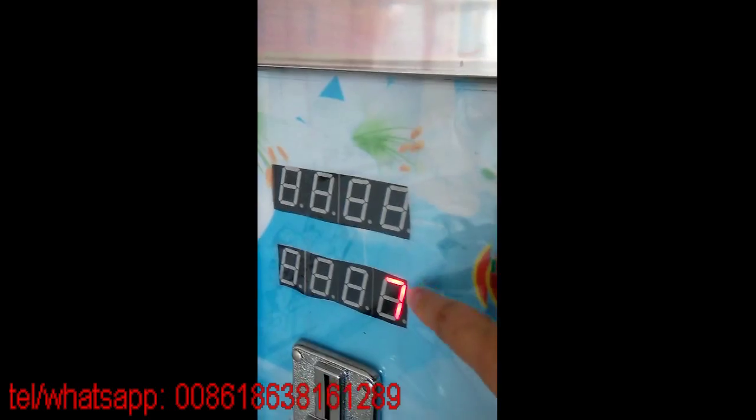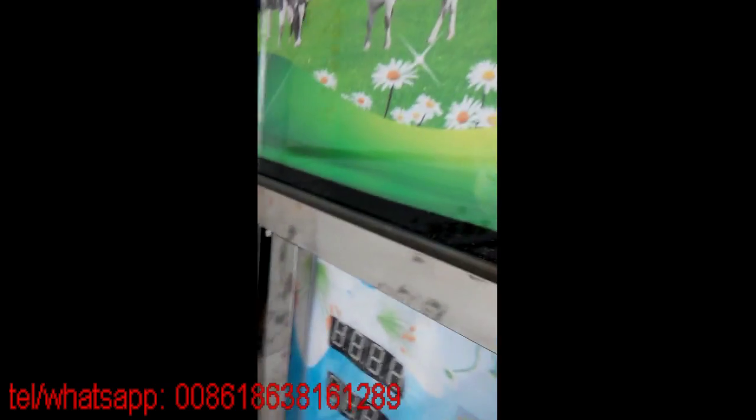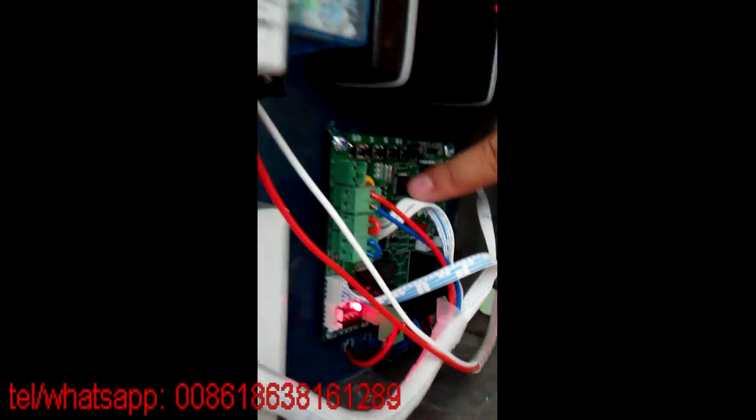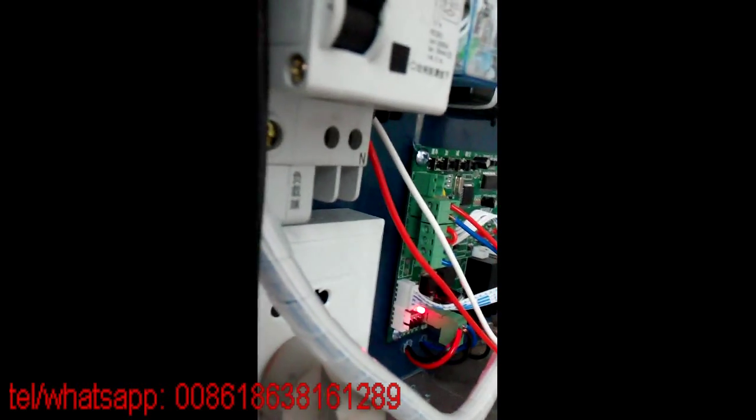The F3 is 7 now. 7 seconds corresponds to 300 milliliters of milk. And now we need to adjust the 300 milliliters of milk to 500 ml of milk. And 500 ml of milk equals 12 seconds.